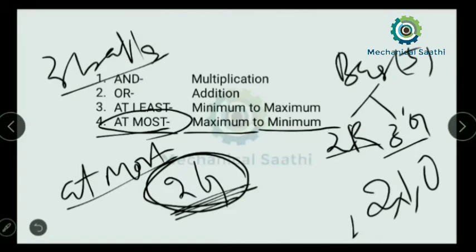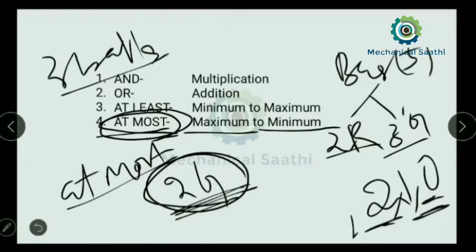Okay, so the maximum value of green balls we can pick up is 2, and the minimum value of green balls may be 0 also. So we need to go from the maximum value to the minimum value when we see at most as a word in any question.